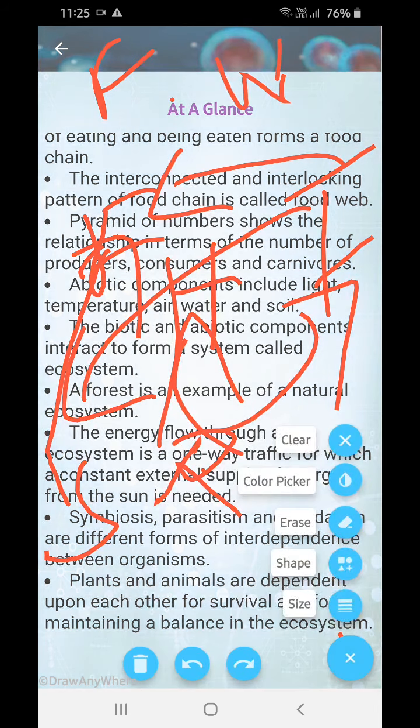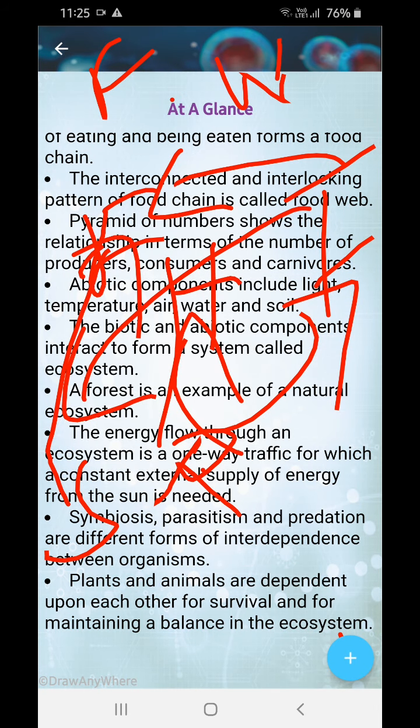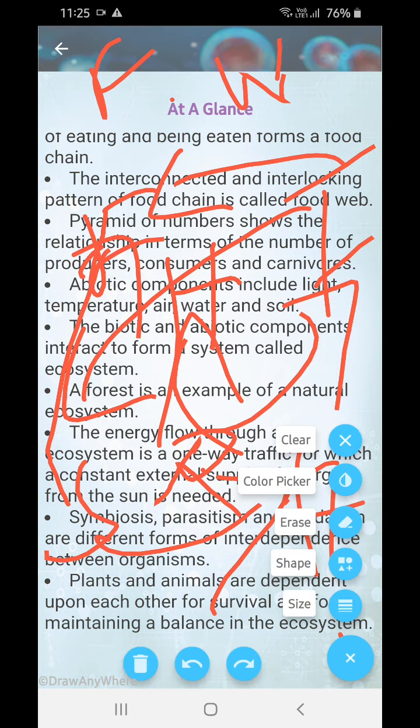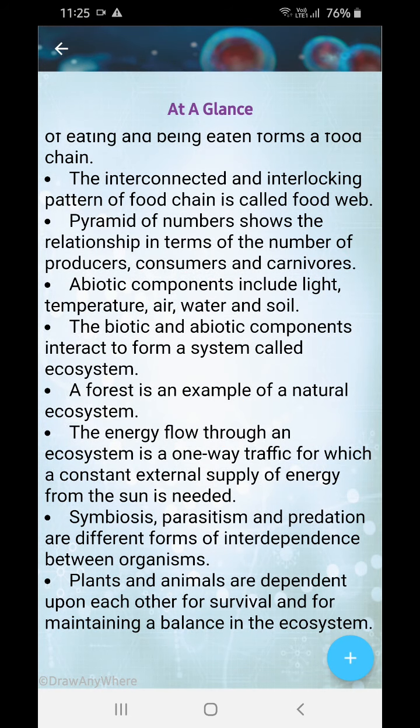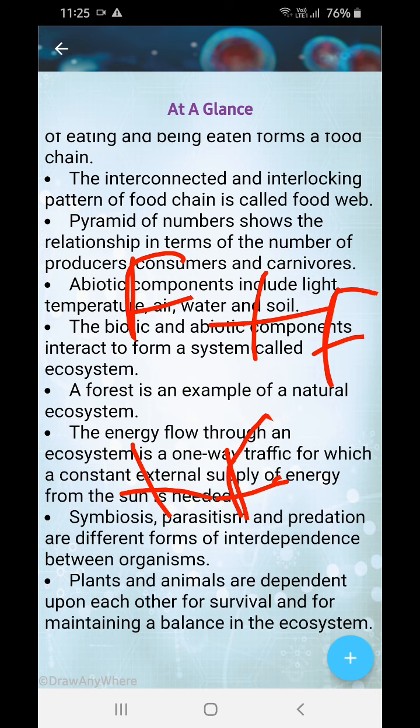So that's why the snake is eaten by a hawk. You understand, right? So this is a food web. That means you can see many interlinkings of food chains taking place to make a food web. That means many food chains. Suppose this food chain plus this food chain plus this food chain equals a food web.